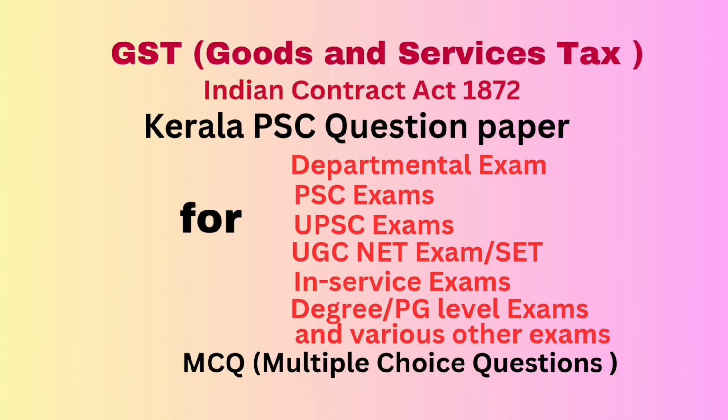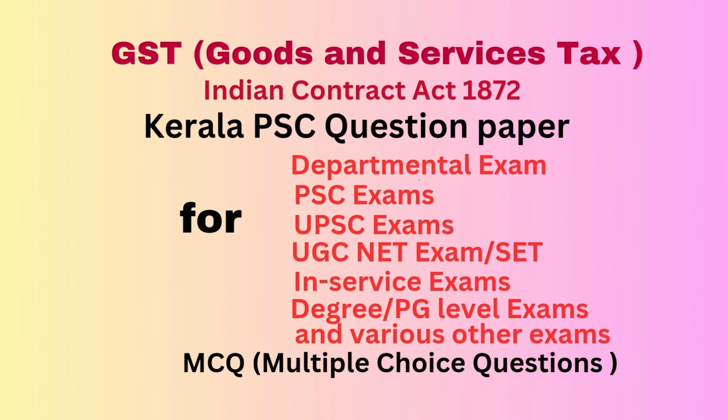Question number 93. The generated challan for payment of GST in form GST PMT 06 shall be valid for dash days. Answer, 15. Question number 94. Which of the following is appealable as per Kerala GST Act? Option A, an order of the commissioner or other authority empowered to direct transfer of proceedings from one officer to another officer.